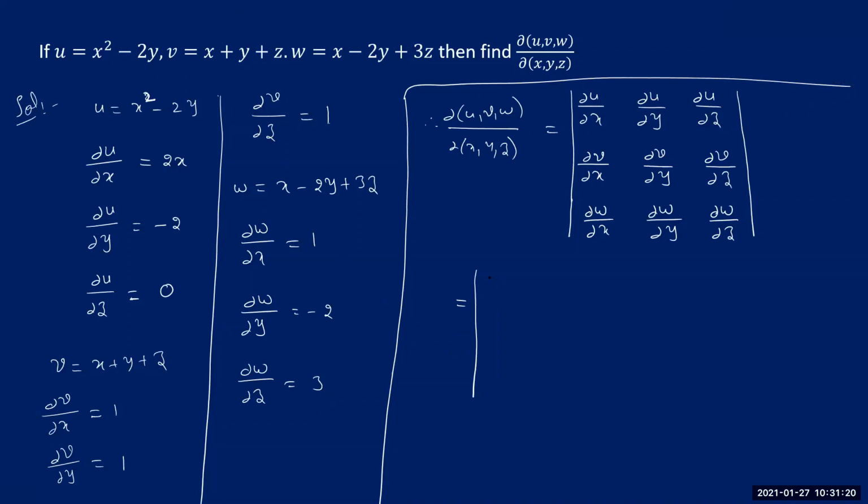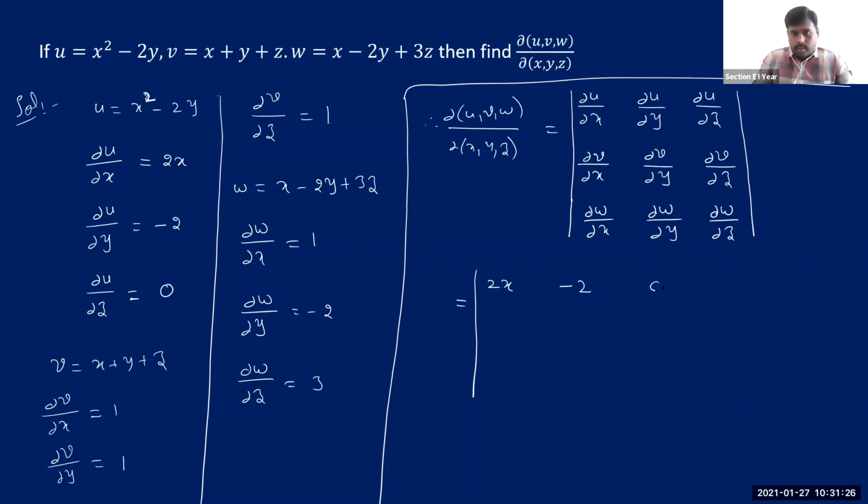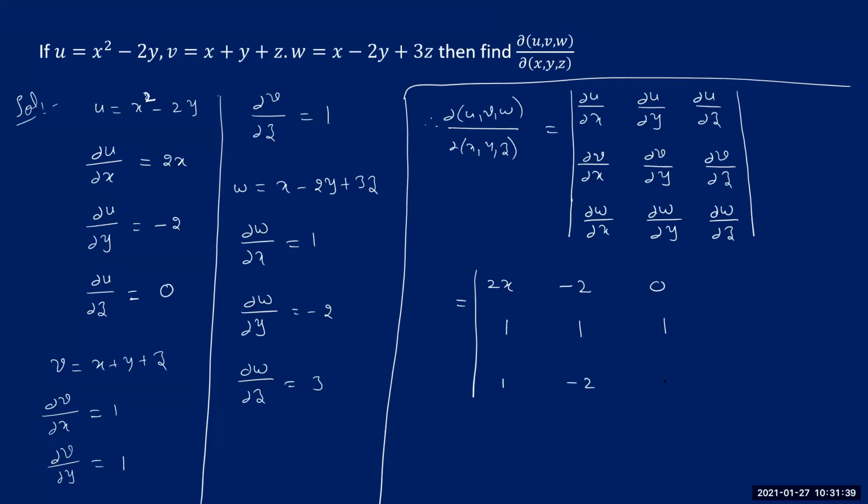2x. I'm just substituting here. 2x, then minus ∂u/∂y, which is minus 2, and then this is 0. Good. Then ∂v/∂x is 1. We got it as, yeah, all three are 1s. Then 1, minus 2, minus 2, and 3. Yeah, 3.